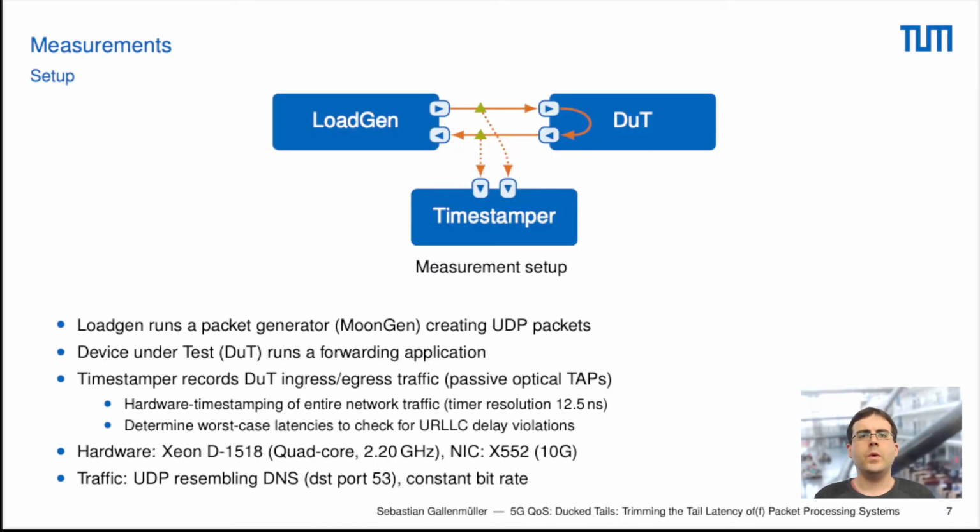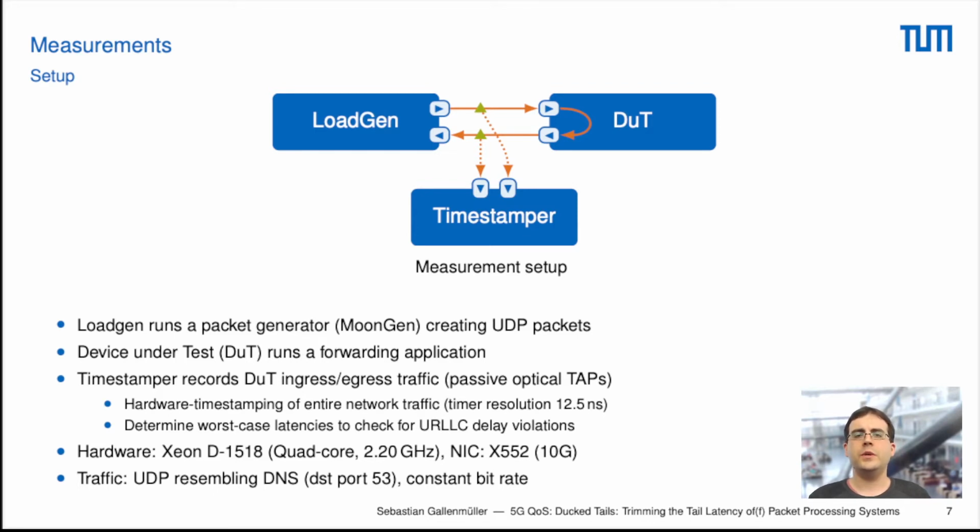So when we now want to measure, we did it in the following setup. We created a very basic setup with the two servers on top. Then we have a load generator on the left that generates and receives packets back from the device under test. And the device under test is a simple server that is just configured to forward packets between its two interfaces.